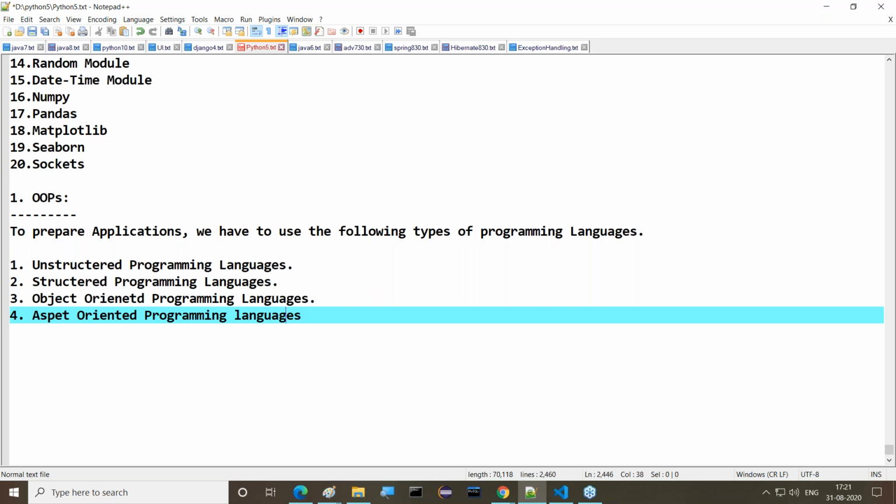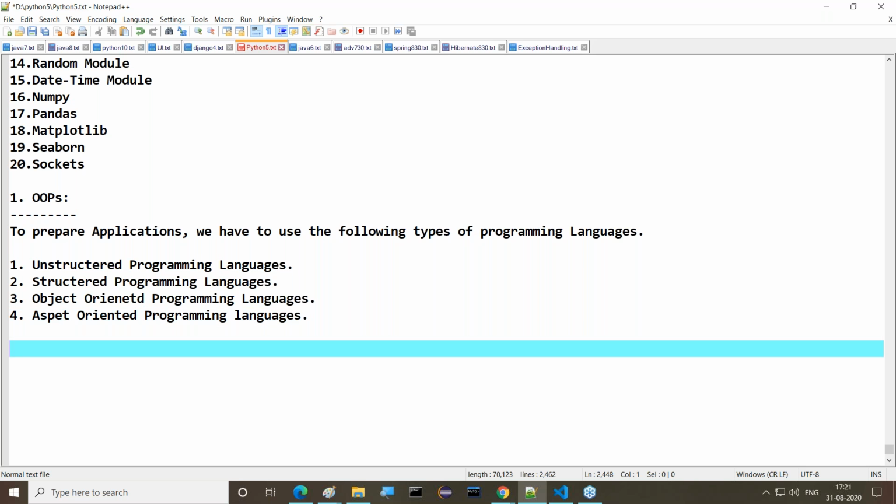Overall, these many types of programming languages are available to prepare applications. Right, sir? Good.